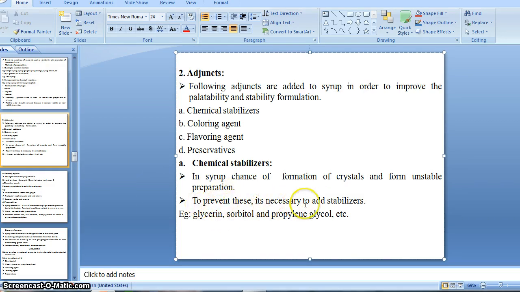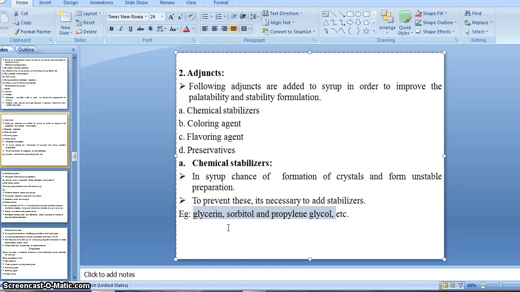Hence to prevent this, it is necessary to add stabilizers, right? If crystallization does not occur, then our product will be stable, right? For example, glycerin, sorbitol, propylene glycol: these are stabilizers which help to prevent crystallization, right? If crystallization does not occur, then we can easily accept it, and that particular preparation will be stable up to its expiry date, right?